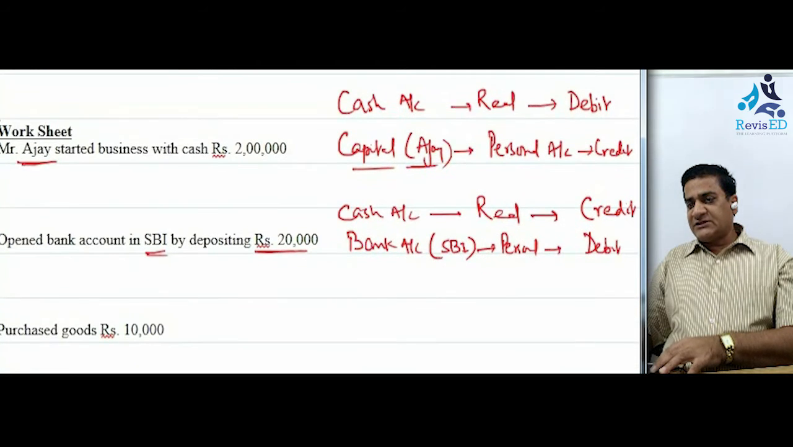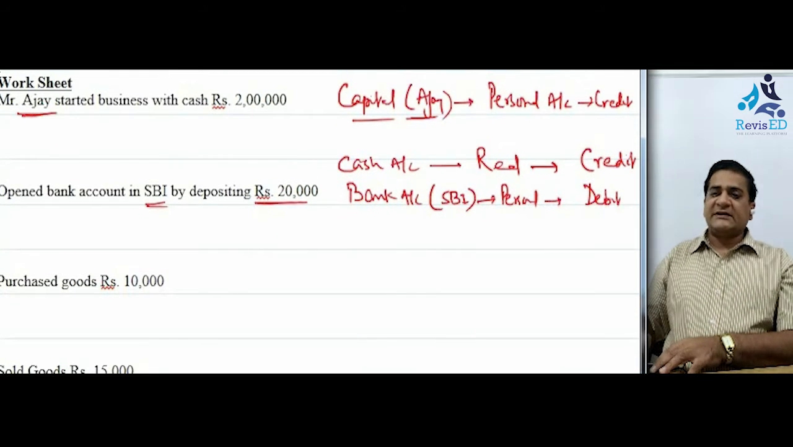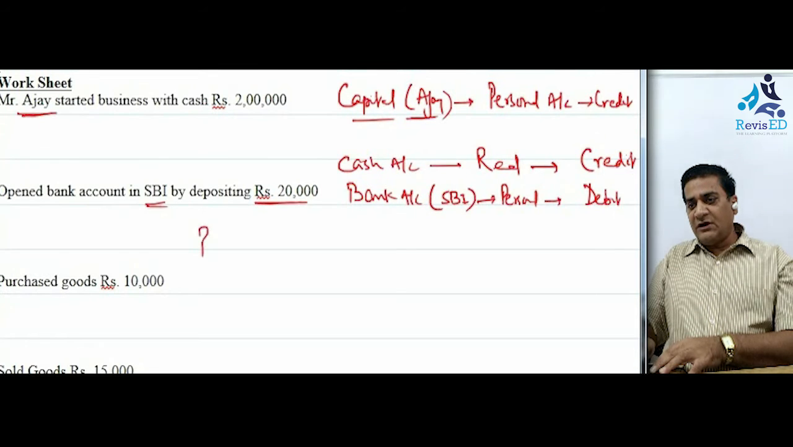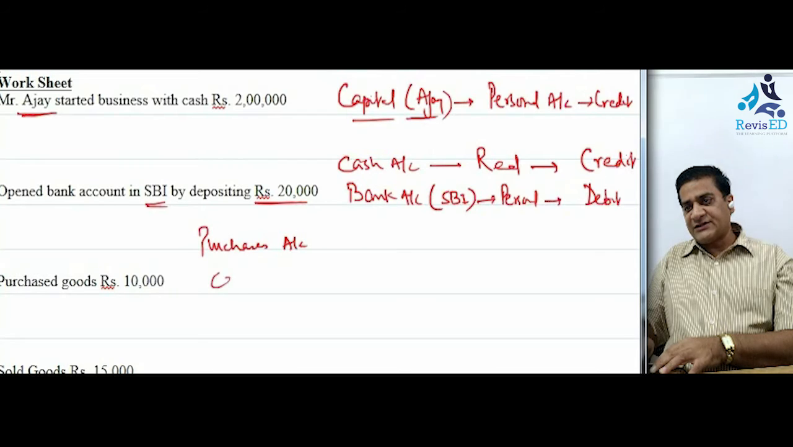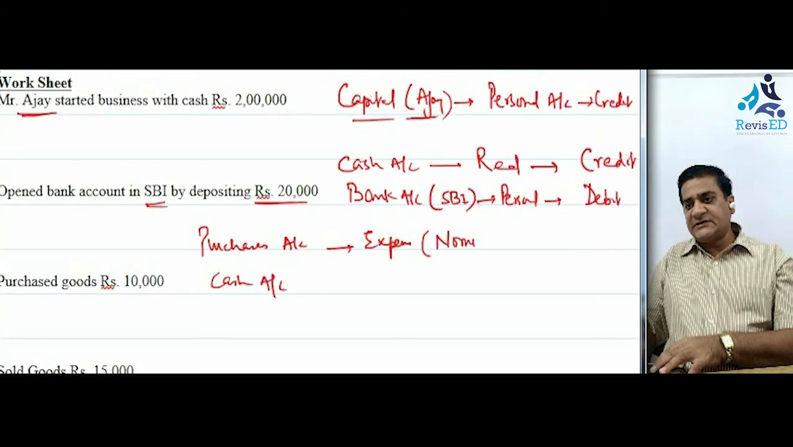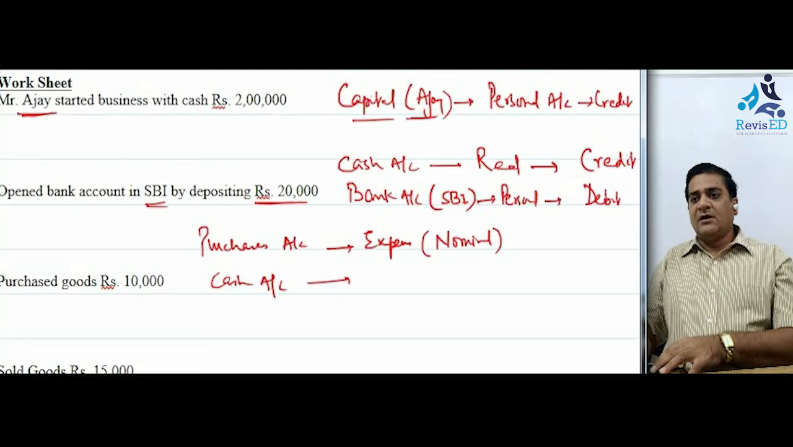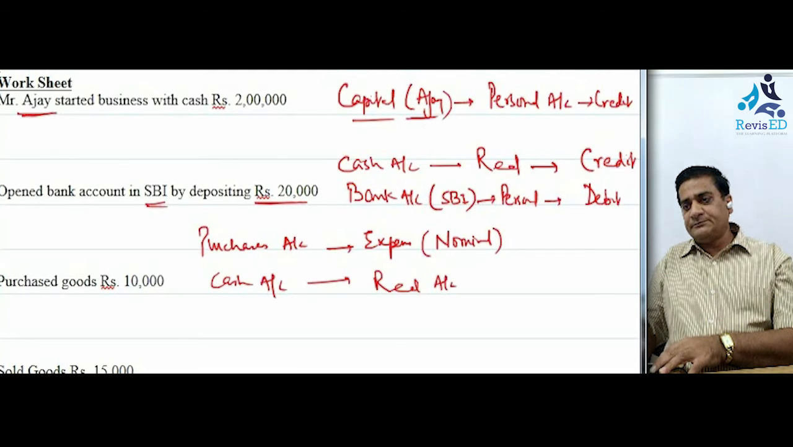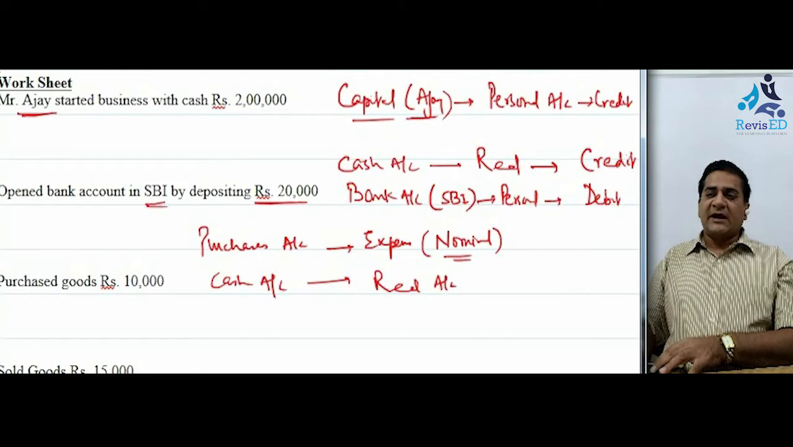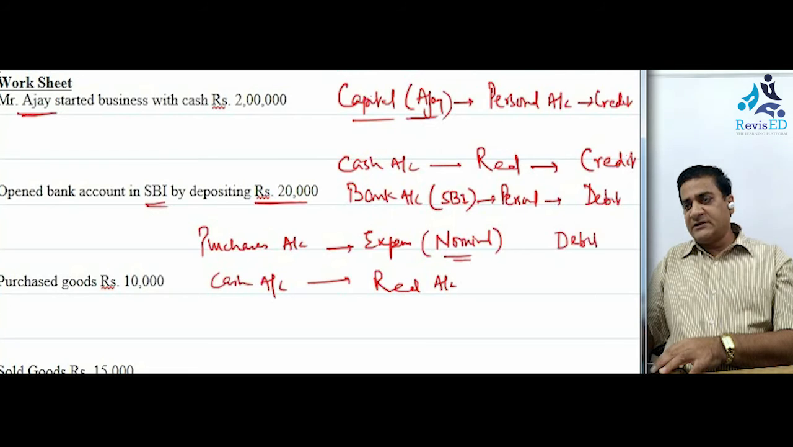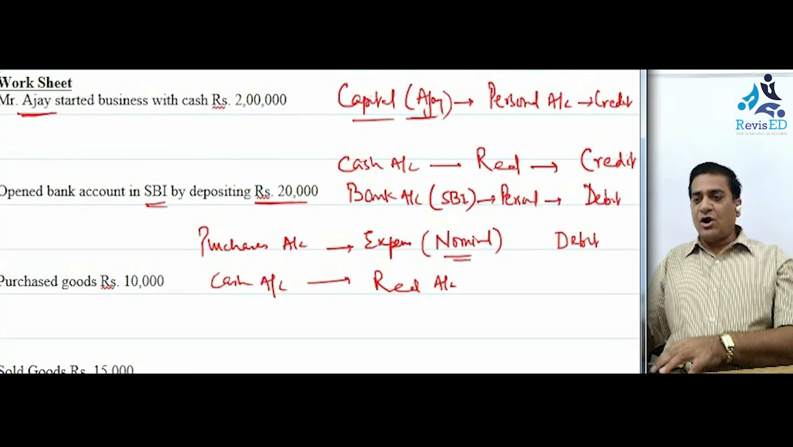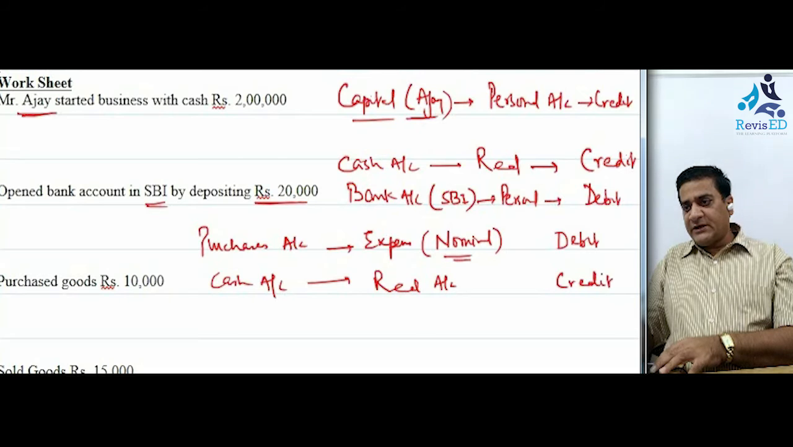Moving on to the next transaction, it says purchased goods for rupees 10,000. Here the accounts involved are purchaser's account and the other account is cash account. What is purchase? It's an expense for us. And where do we record expenses? In the nominal account. What is cash? It's a real account. Now talking about the nominal account, the rule says debit all the expenses and losses. Since it's an expense, we have to debit this account. And automatically this becomes the account to be credited.